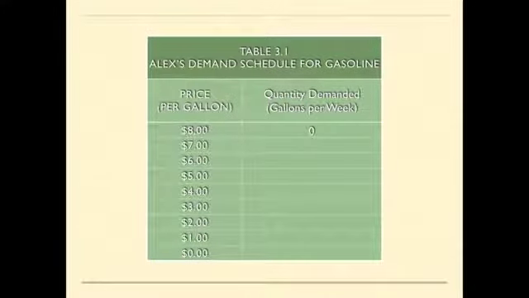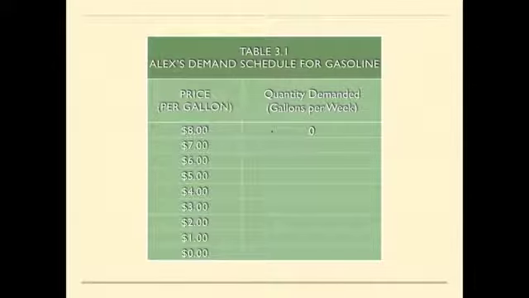So here is an example of a demand schedule, and this relates specifically to the example that is in the textbook that is cited at the beginning of this presentation. So this is Alex's demand schedule for gasoline, and the demand schedule lists out the prices per gallon and how much Alex is willing to purchase in a given week at that particular price per gallon.